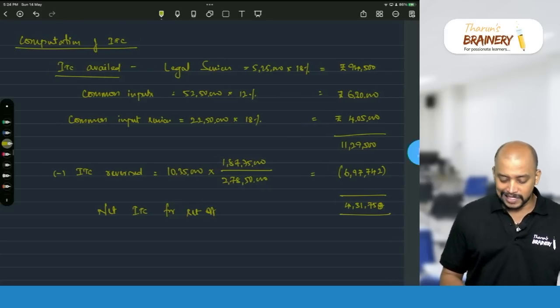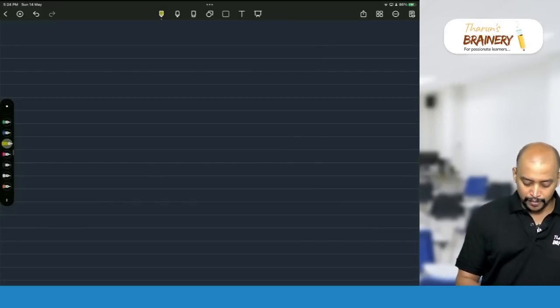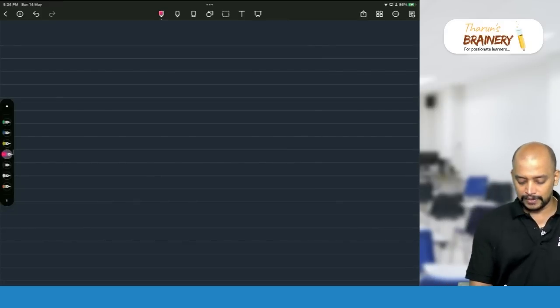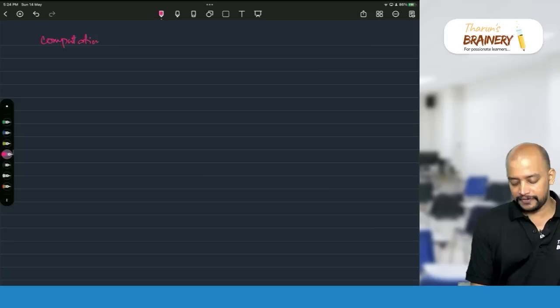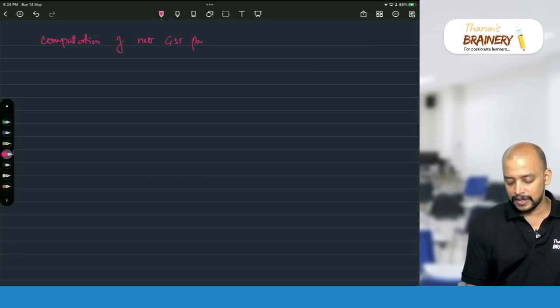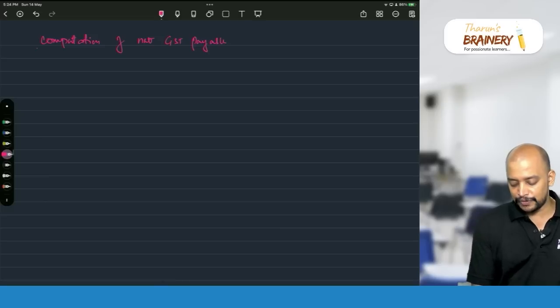We will compute the net GST payable. So for computation of net GST payable, what do we need to do? First we need to take gross liability under FCM. Gross GST under FCM.